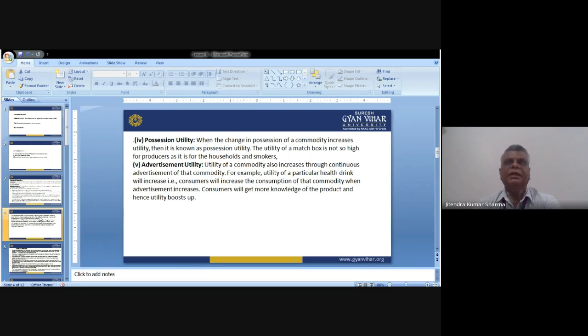You know there is an example of a crack cream in the past. When the advertisement came, people started to believe that this cream is very useful for healing cracks in the legs. That is very important: when we create awareness via advertisement, people start using the product.